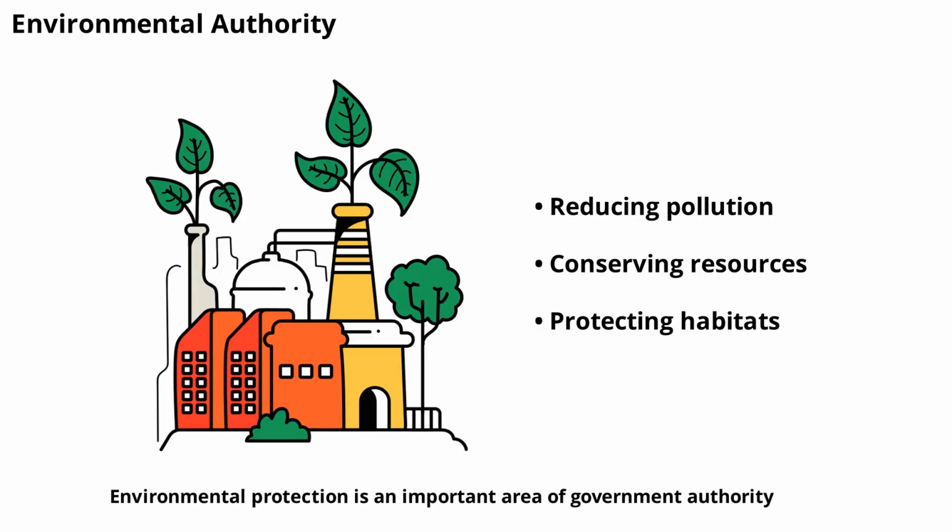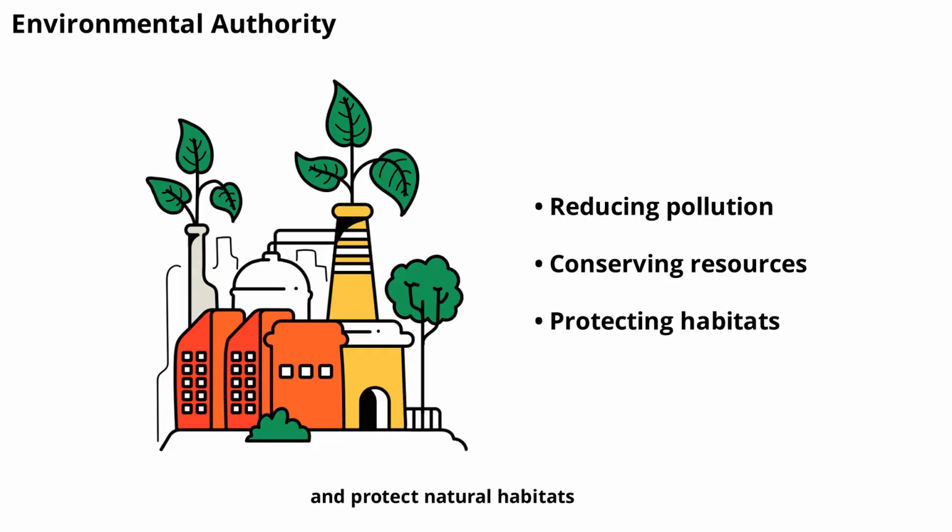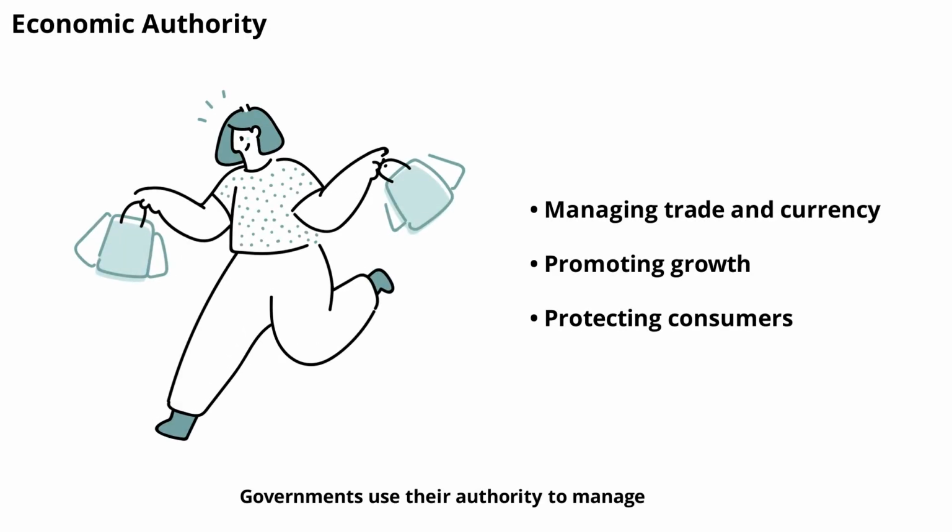Environmental protection is an important area of government authority. Laws and regulations help reduce pollution, conserve resources, and protect natural habitats. Authority in this area balances economic development with the need to preserve the environment for future generations. Governments use their authority to manage the economy through policies on trade, employment, and currency. Economic authority helps stabilize markets, promote growth, and protect consumers. Wise use of authority in this area can lead to prosperity and stability.